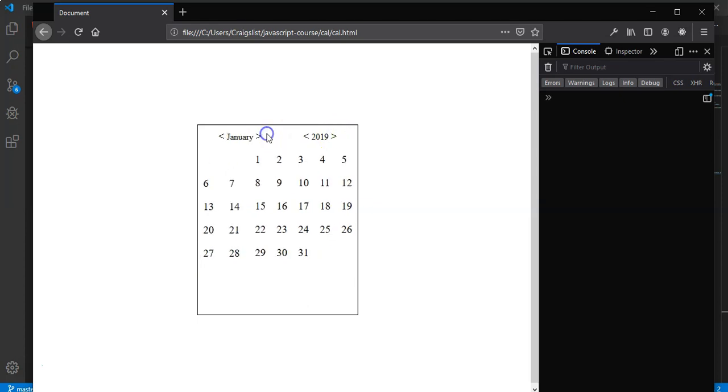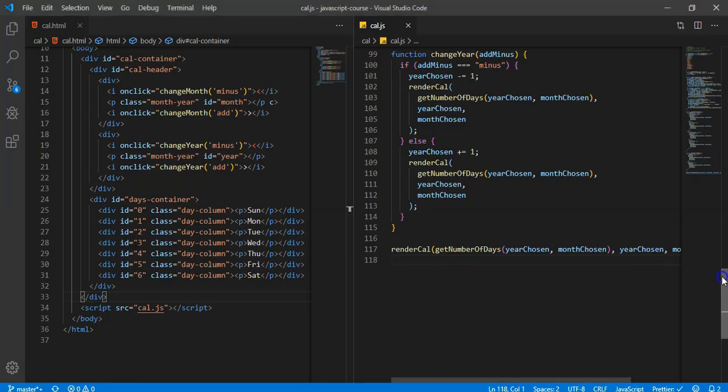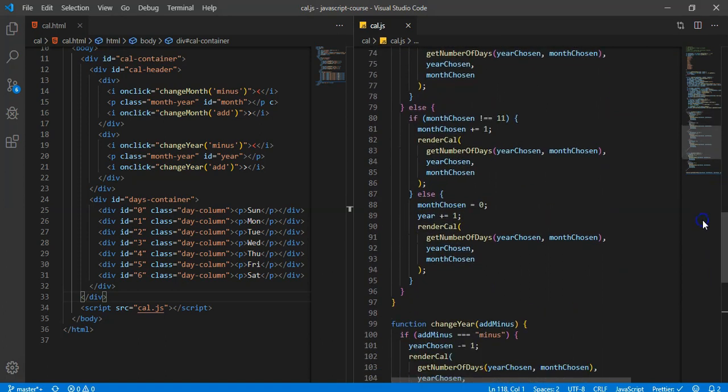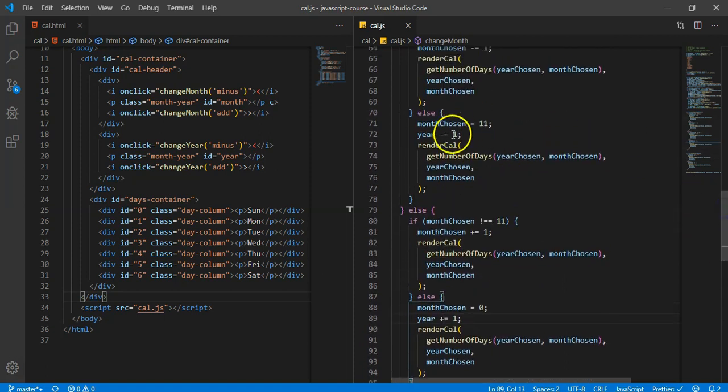And when we change the month, oh, you know what? That's definitely an issue right there. When you change the month, this year is supposed to change. So let's go check what's going on here. That's down here. So we want it year plus equals 1. That's right. And then we want year minus equals 1. So that looks good. Oh, because it's supposed to be year chosen, Mike. It's not supposed to be year. Sorry about that. It's a stupid mistake.